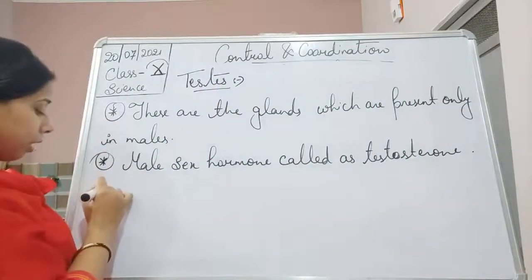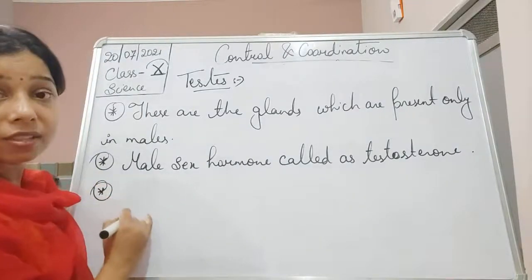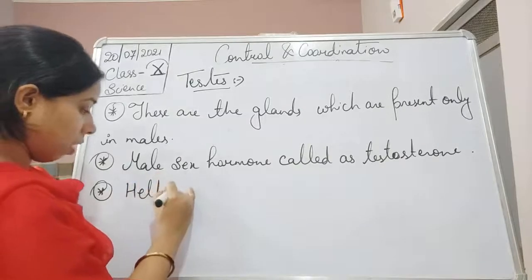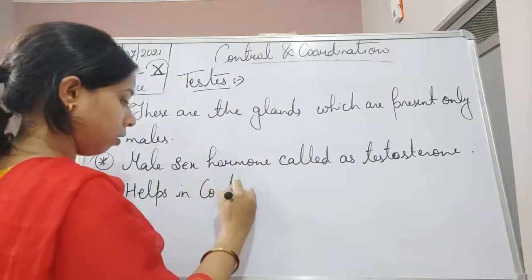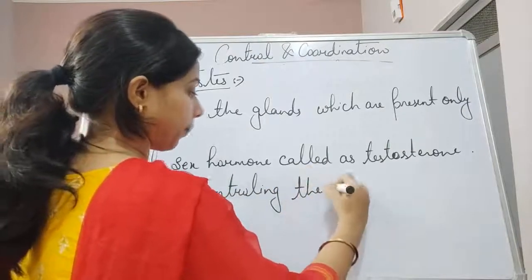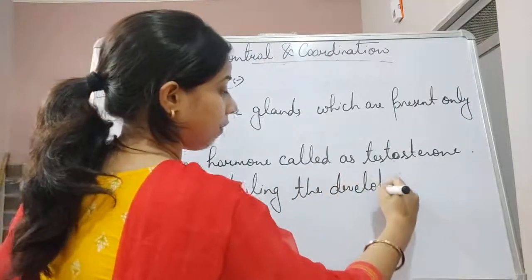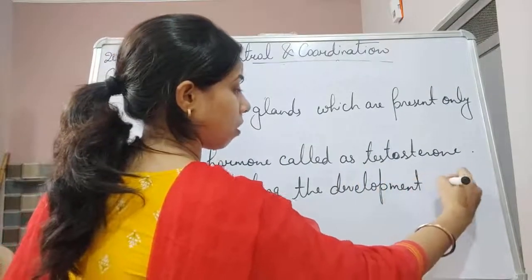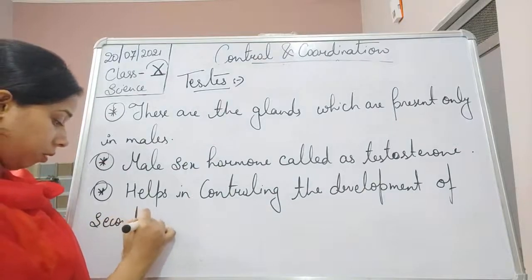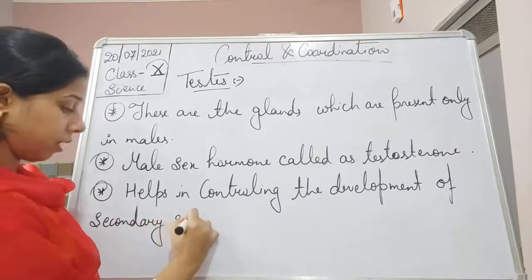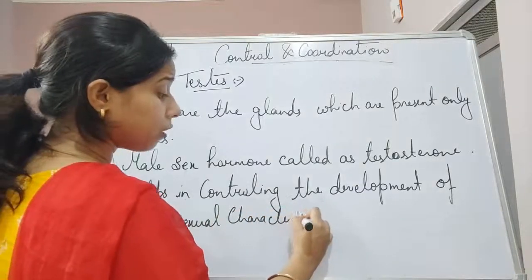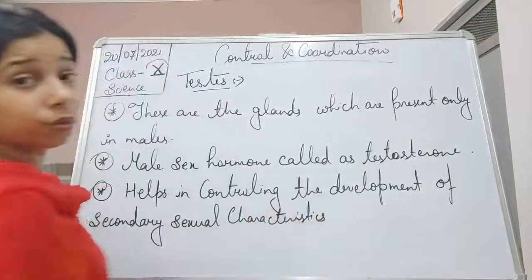Basically, it helps in controlling the development of secondary sexual characteristics. So what are the different secondary sexual characteristics included here, students?